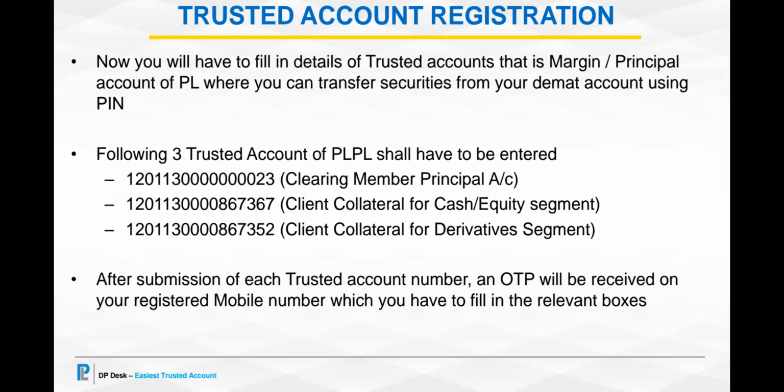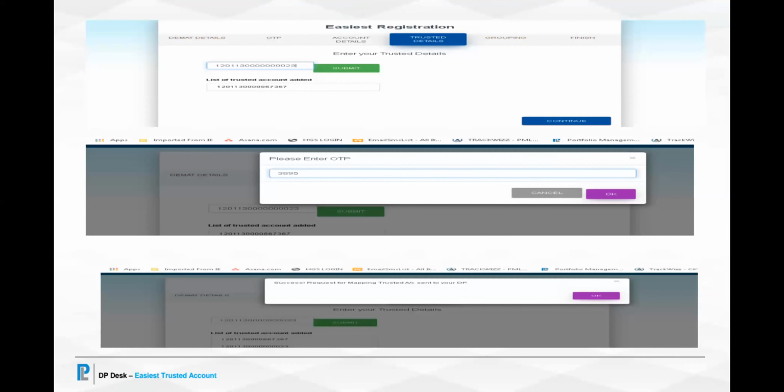After submission of each trusted account, an OTP will be received on the client's registered mobile number, which he will have to fill in the relevant boxes. Like you can see on the screen, after filling the first number, he says submit, an OTP will be generated, which he will have to fill in the second box, and he would get a confirmation that it has been successfully registered.